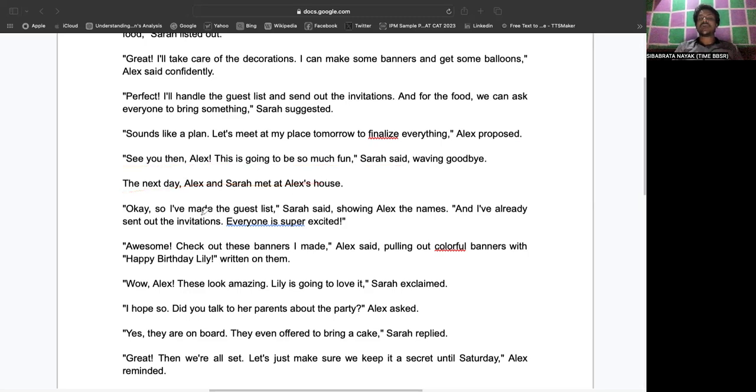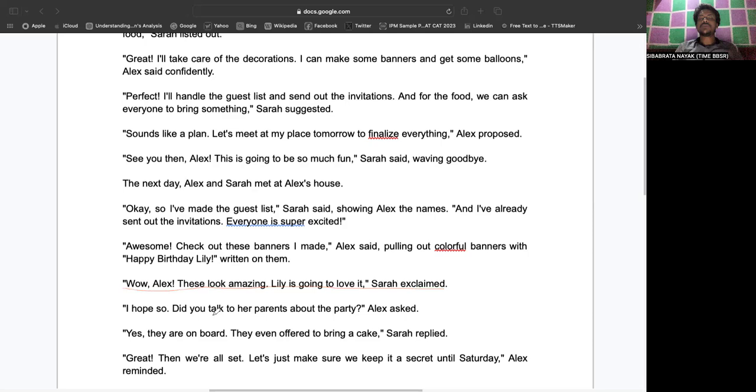"Okay, so I have made the guest list," Sarah said, showing Alex the names. "And I have already sent out the invitations. Everyone is super excited." "Check out these banners I made," Alex said, putting out colorful banners with Happy Birthday Lily written on them. "Wow, Alex, these look amazing. Lily is going to love it," Sarah exclaimed.